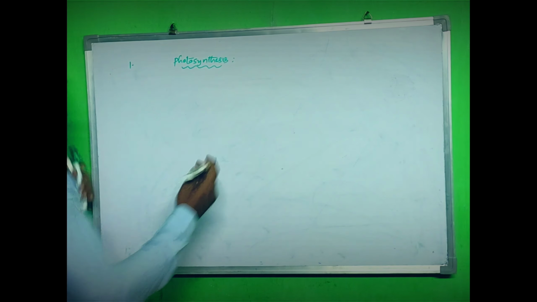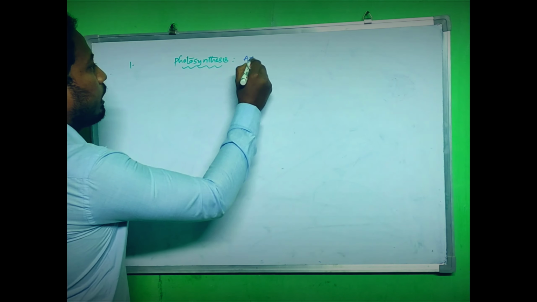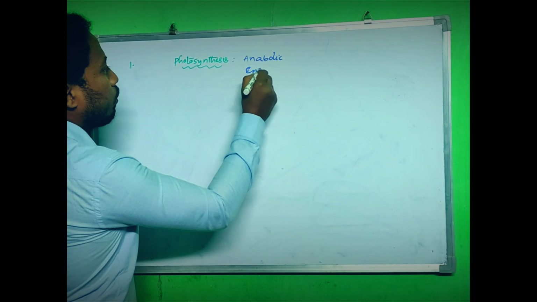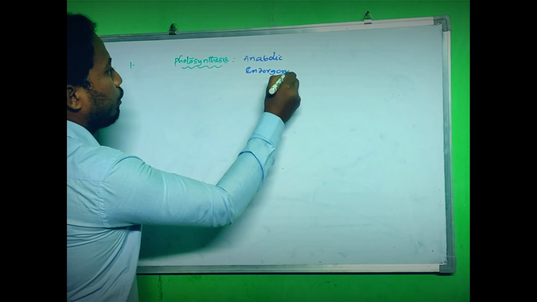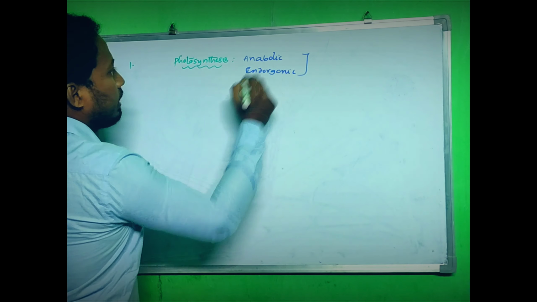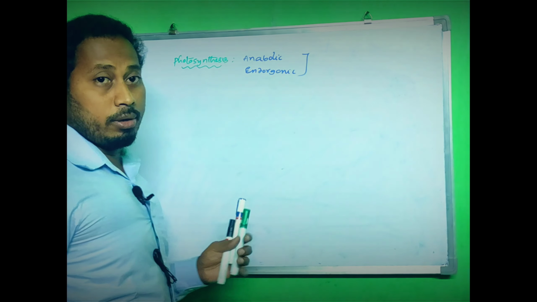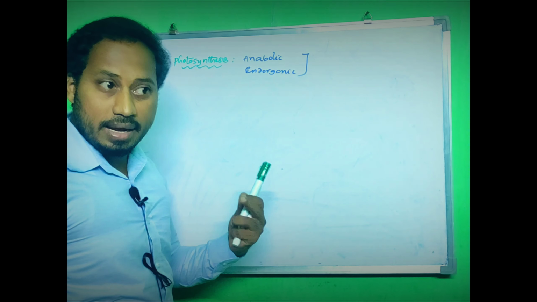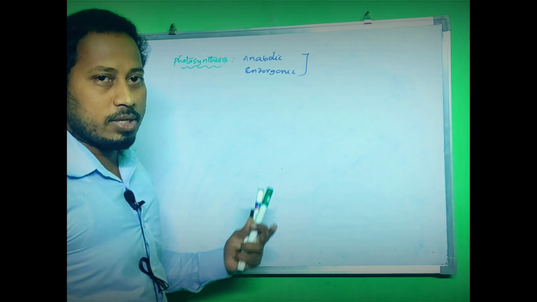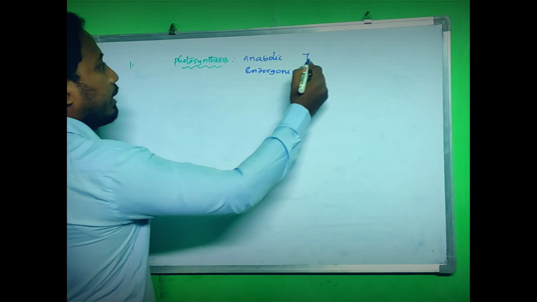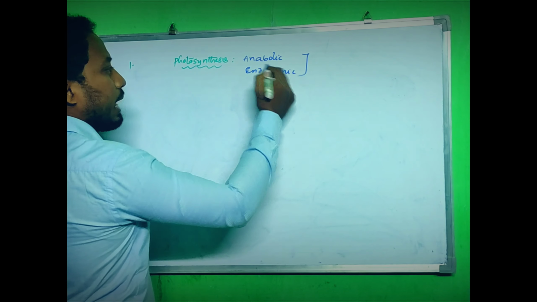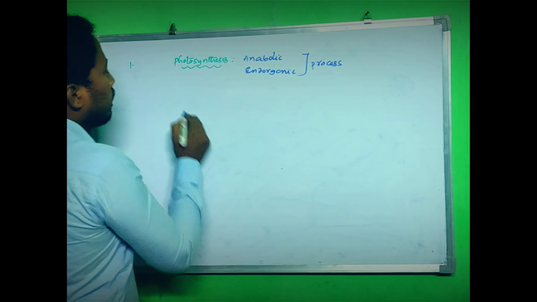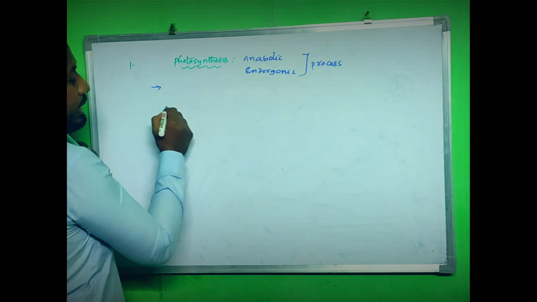Firstly, photosynthesis is an anabolic, endergonic process. Do you agree with these terms? Yes, it is anabolic because it's a synthesizing process, and endergonic because energy is invested here. So absolutely, anabolic and endergonic are the true terms related to photosynthesis. Now, where does it take place?